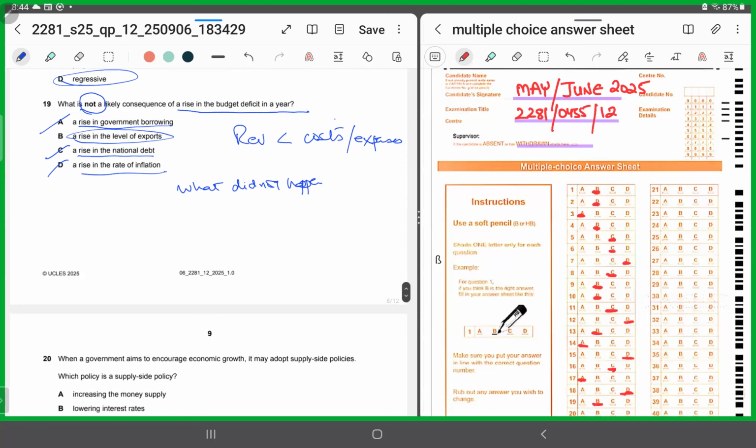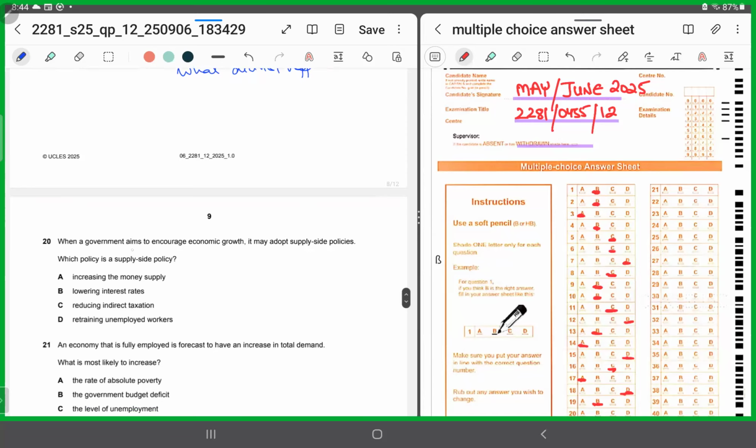Number 20. While a government aims to encourage economic growth, it may adopt supply side policies. Which policy is a supply side policy? We all know supply side policies aim to increase the aggregate supply, right? So they want to increase the productive potential. So retraining unemployed workers. For 20, it has to be D.